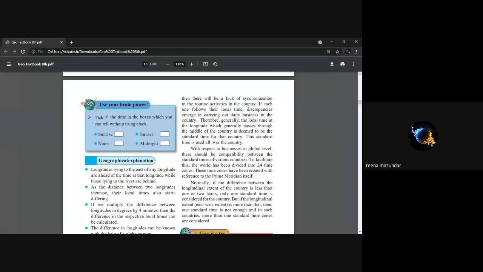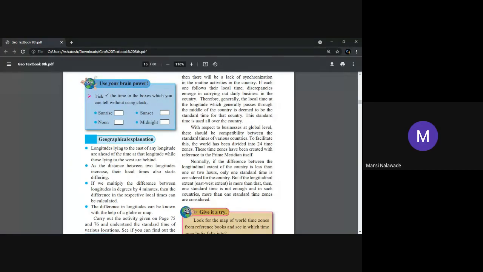How is the standard time of a country determined? Can you repeat the question? How is the standard time of a country determined? Mansi, are you confused with my question? Here is the answer, my dear. Generally, the local time at the longitude which generally passes through the middle of the country is deemed to be the standard time of the country.